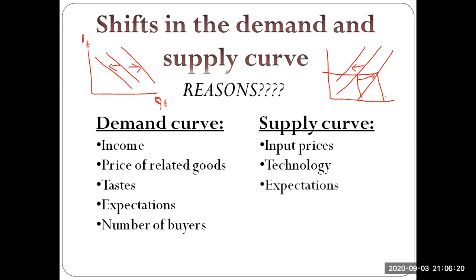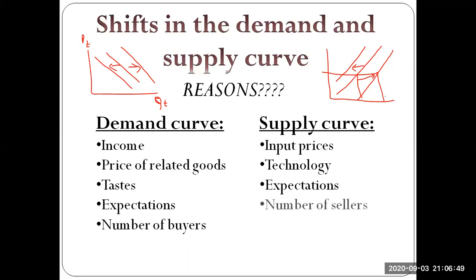The next is expectation. So the basic concept remains the same as the demand curve scenario. So if I think that the price of a good that I am selling will increase in the future, I might be willing to hold back. That is where the concept of the black market comes from. So I'm hoarding stuff so that I can sell them later at a higher price. So I might be willing to supply less if I think that the price of the good will rise in the future. So those expectations can alter my supply curve or supply pattern as well.